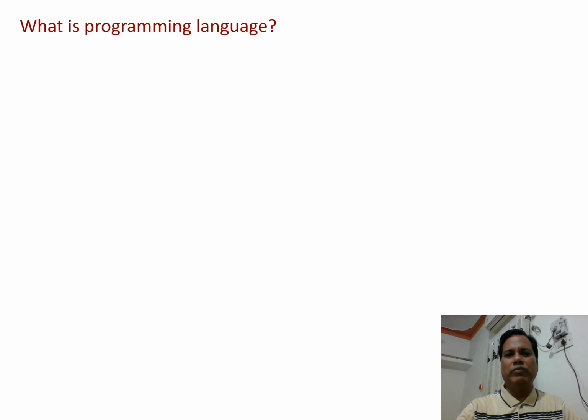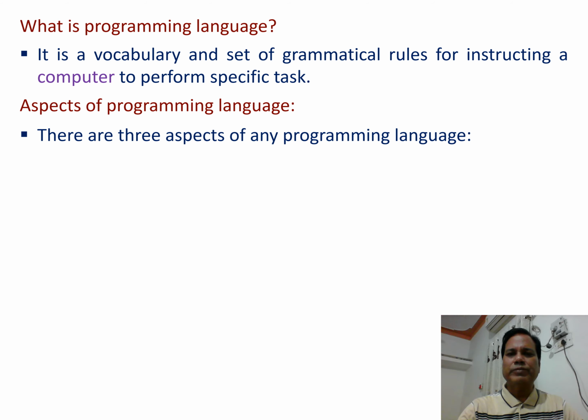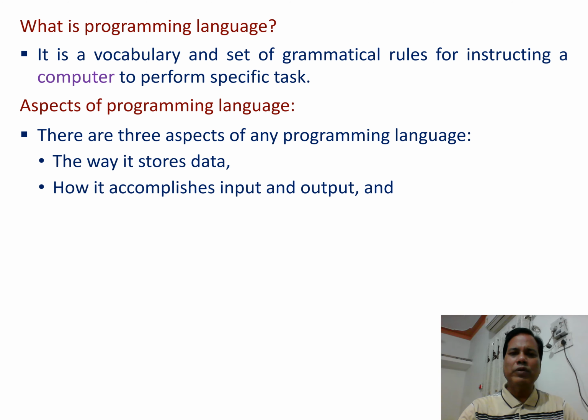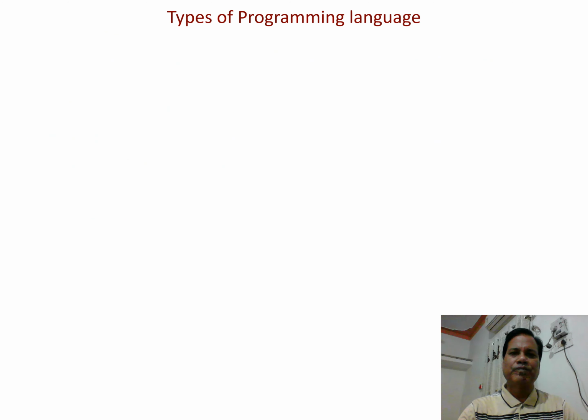What is programming language? It is a vocabulary and set of programming rules for instructing a computer to perform a specific task. Aspects of programming language. There are three aspects of any programming language: the way it stores data, how it accomplishes input and output, and the operators it uses to transform and combine data.